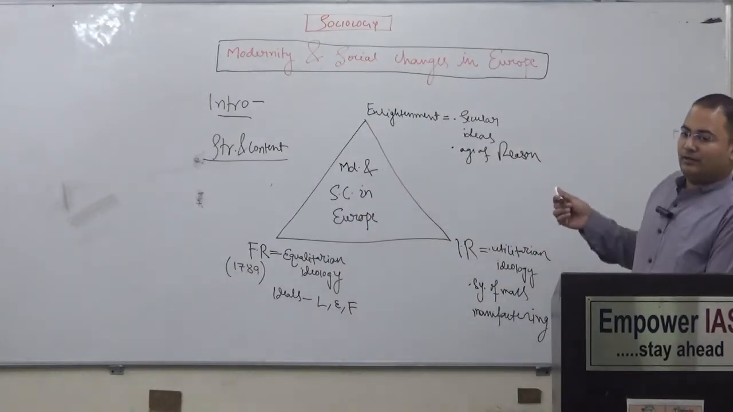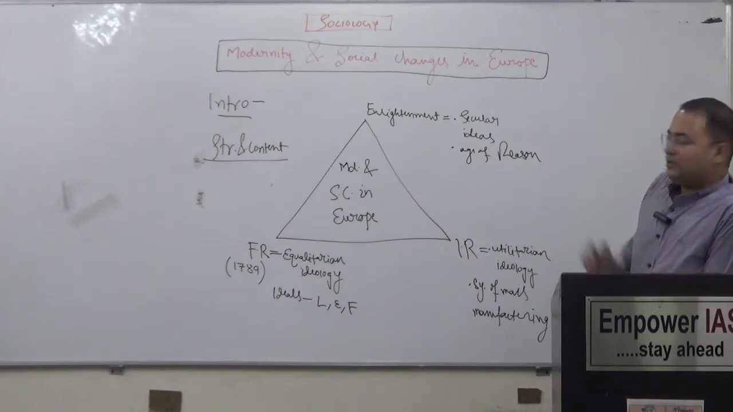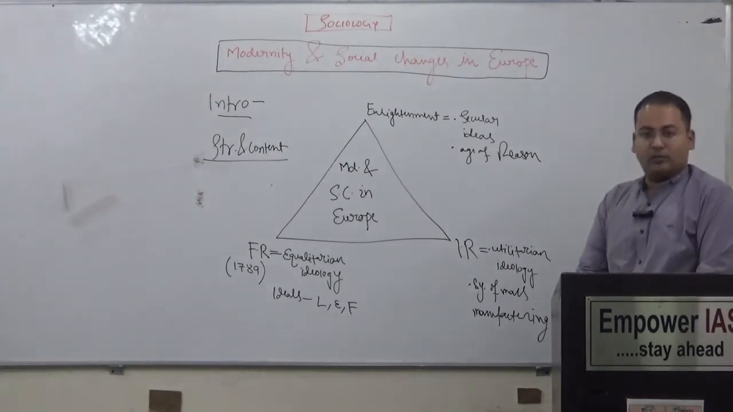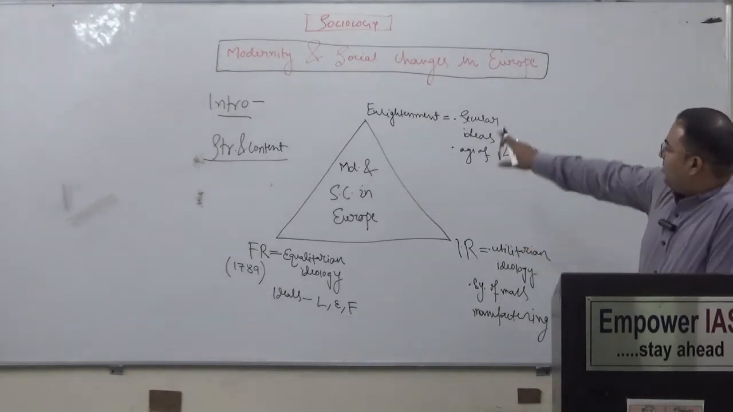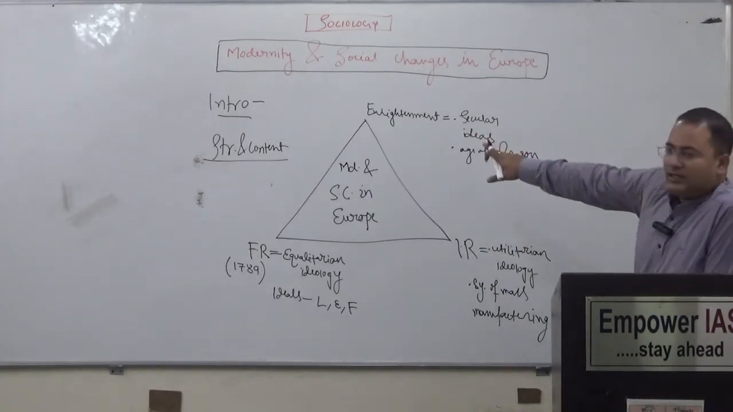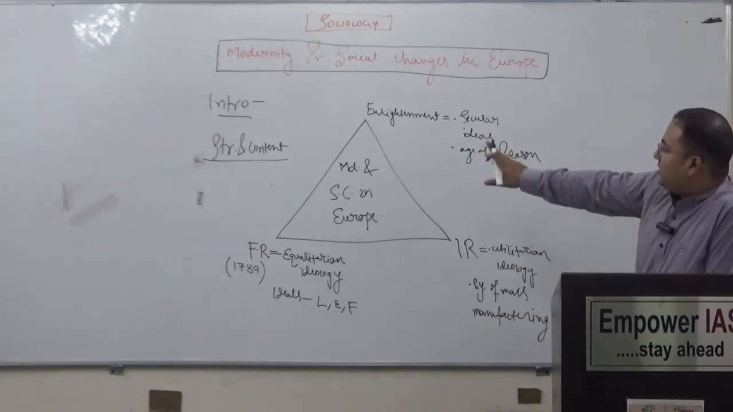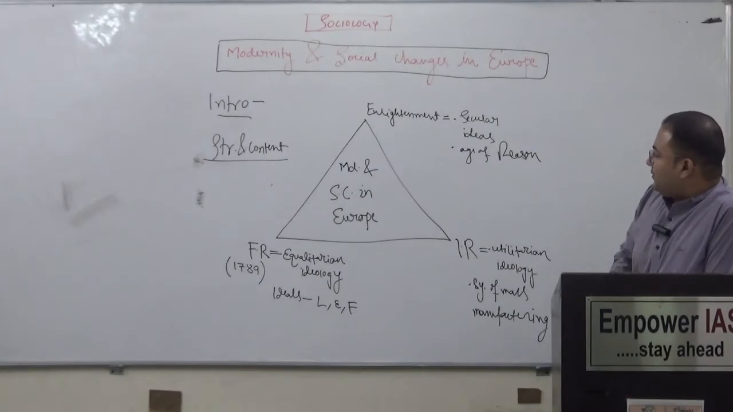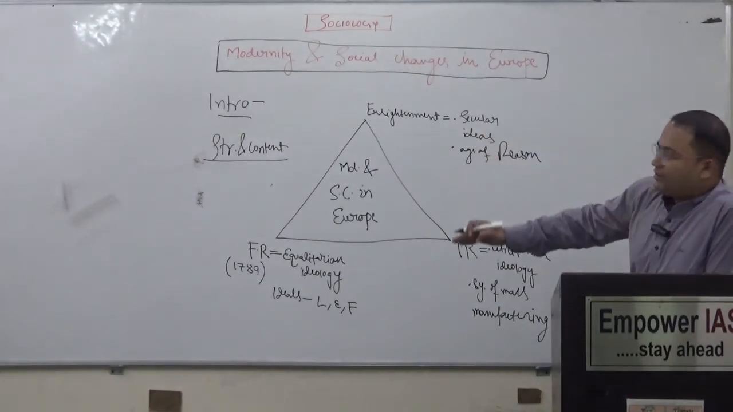Every year they will ask this question: what do you mean by modernity and how do social changes in Europe occur? So simply you have to make this diagram, and once you make this diagram, the examiner will give you 1 or 2 marks extra than your competitor. It's a very simple diagram. Now we are going to study what should be the structure and content.